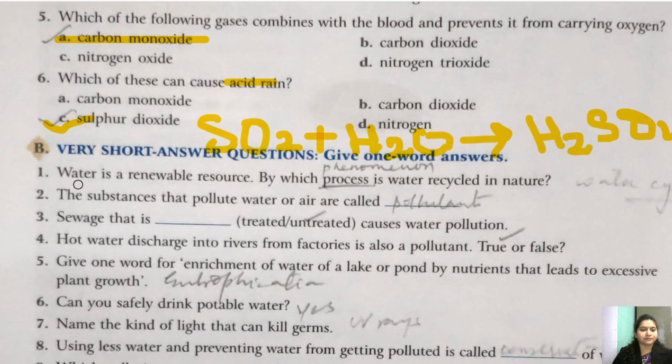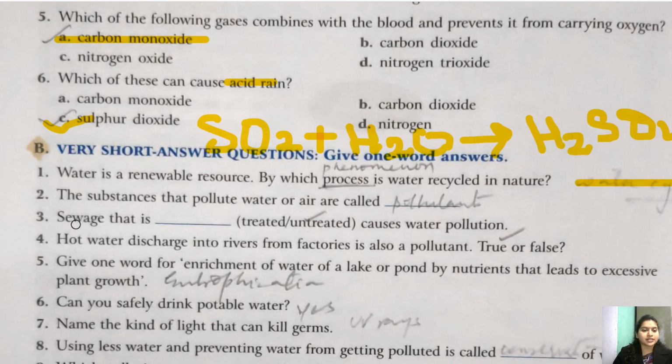Question number 1. Water is a renewable resource. By which process is water recycled in nature? Definitely it is recycled by water cycle. So by water cycle, the water is again recycled in nature. Right, water cycle. Question 2. The substances that pollute water or air are called pollutants. So write down pollutants.